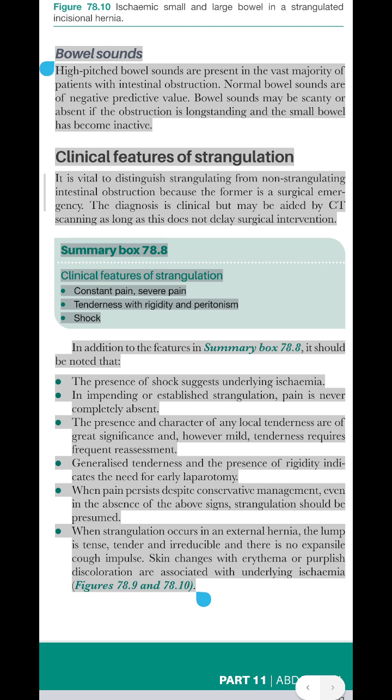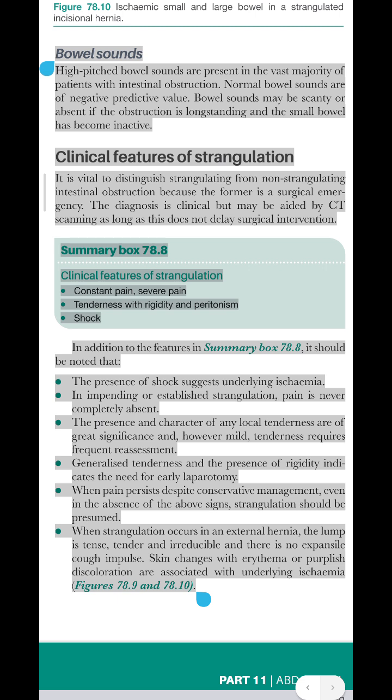In addition to the features in summary box 78.8, it should be noted that the presence of shock suggests underlying ischemia. In impending or established strangulation, pain is never completely absent. The presence and character of any local tenderness are of great significance and, however mild, tenderness requires frequent reassessment. Generalized tenderness and the presence of rigidity indicates the need for early laparotomy. When pain persists despite conservative management, even in the absence of the above signs, strangulation should be presumed.